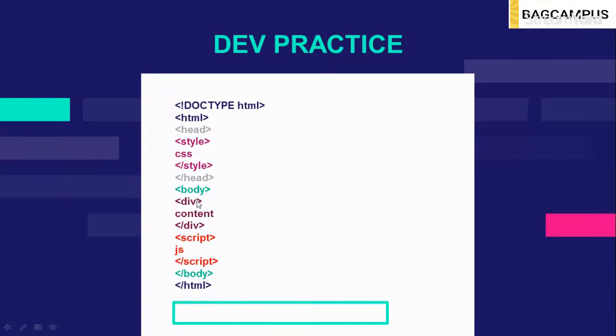So under the body tag, I have used a div tag, and only in the body tag we are using a script tag in which we are going to run the JS files, right? Whatever content we are going to use, we have to use it in the body tag, and whatever CSS we can use in a CSS file up here, or there's another method we are going to discuss today only.